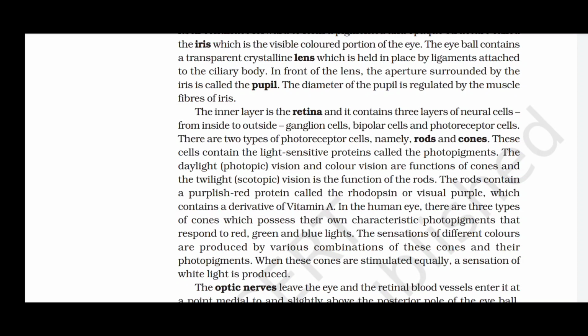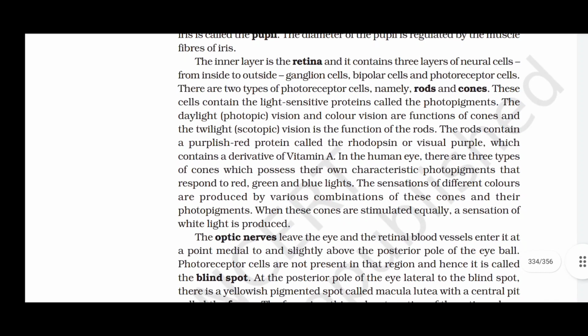The rods contain a purplish red protein called rhodopsin, or visual purple, which contains a derivative of vitamin A. In the human eye, there are three types of cones which possess their own characteristic photopigments that respond to red, green, and blue lights. The sensation of different colors is produced by various combinations of these cones and their photopigments. When these cones are stimulated equally, a sensation of white light is produced.